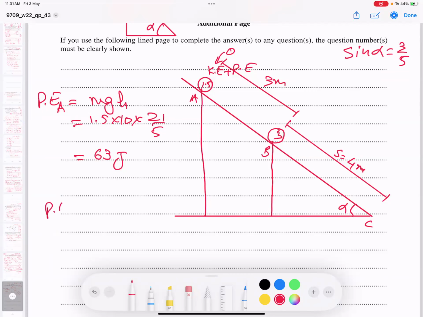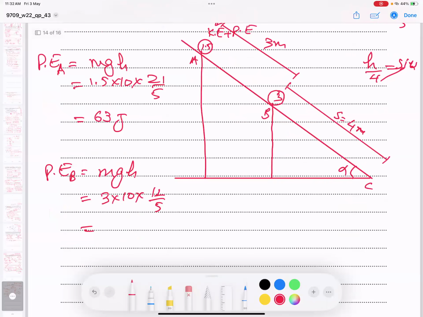And yes, potential energy of particle B. What is that? mgh. Mass 3, 10 into h. What is h? Interestingly, this is h, the 4 now. Opposite by hypotenuse equals sine alpha. So 4 multiplied by that, 4 into 3 means 12, over 5. So let's find it. 30 into 12 over 5, we get 72 joules. Okay, this is done.